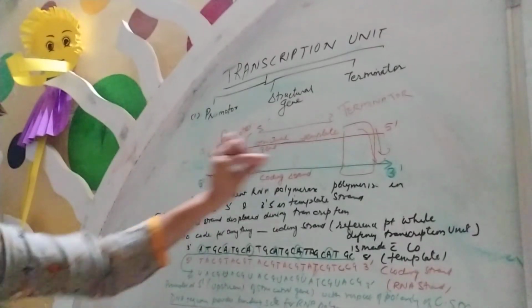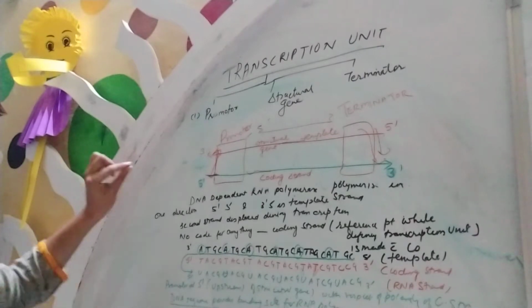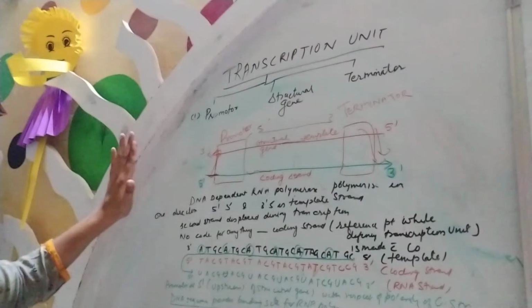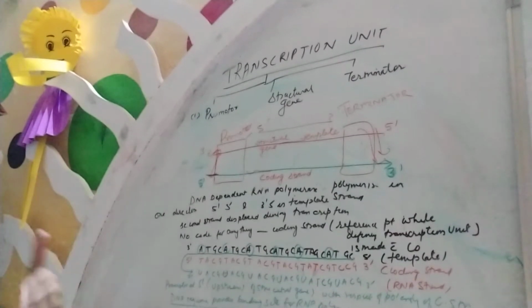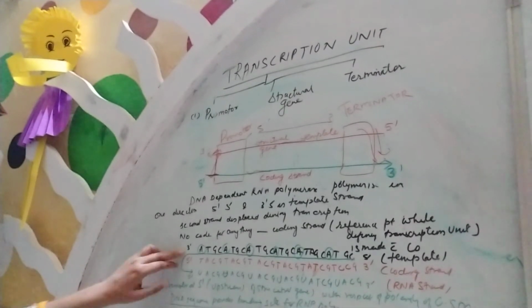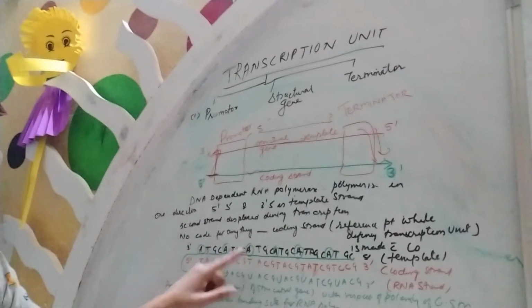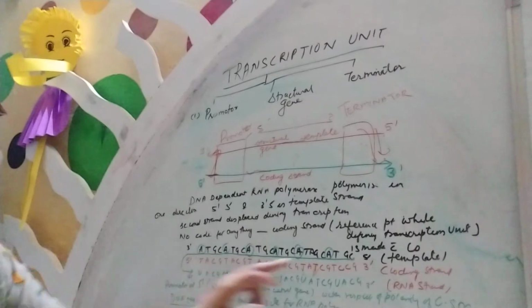So it is only the reference points of initiation and termination while defining the transcription unit. Okay, it is made with the template. Now, if you see the sequence of this template, suppose I have already noted down this template in the 3' to 5' direction, when there is an ATGC, it is given in your book. Okay, so this is the template zone.